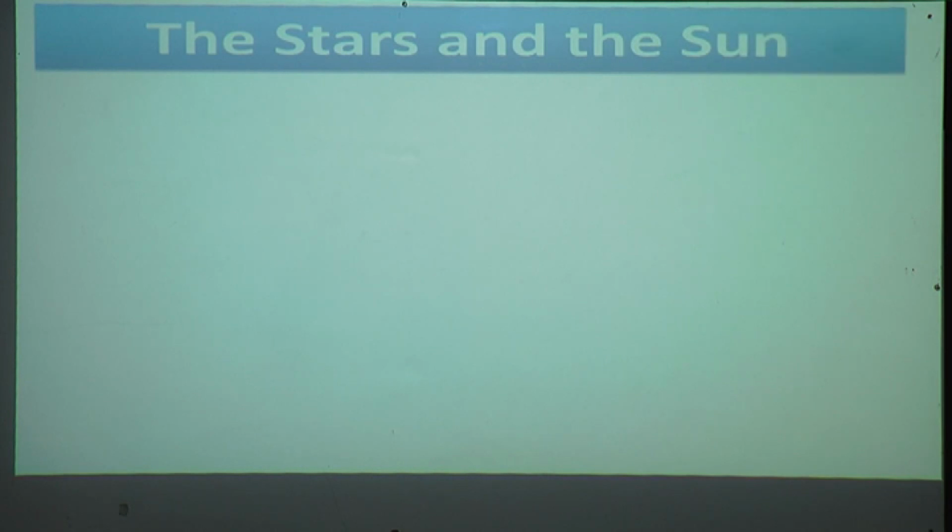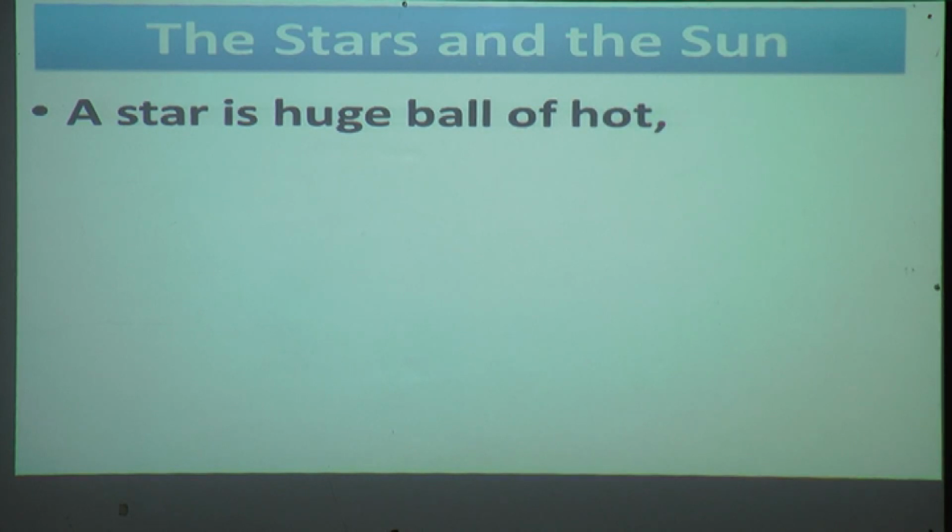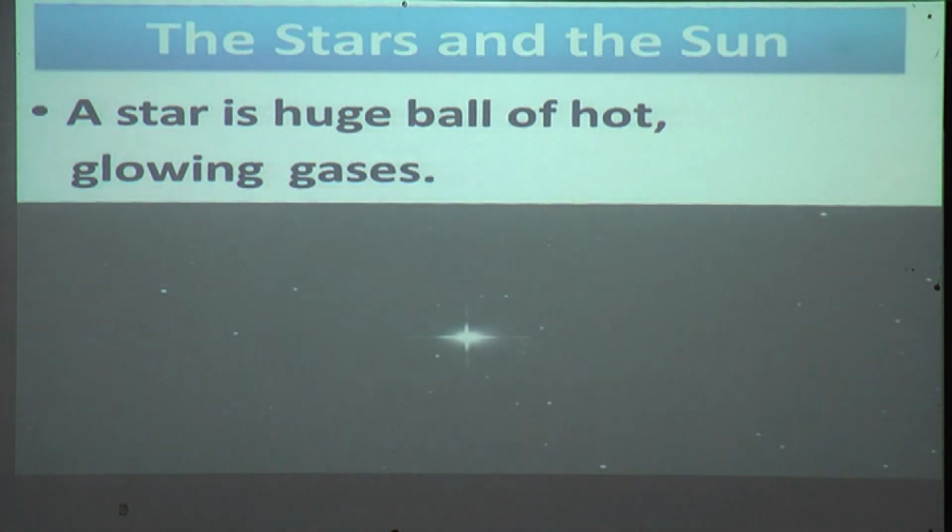The stars and the sun. A star is a huge ball of hot, glowing gases. Yes, you have seen the twinkling of a star in the night sky.